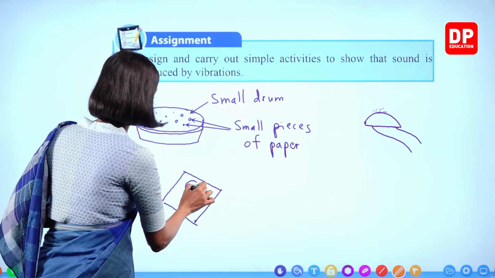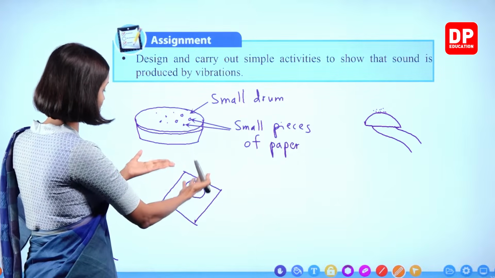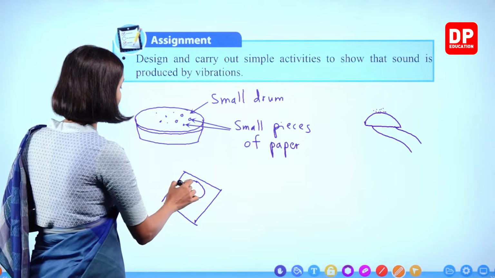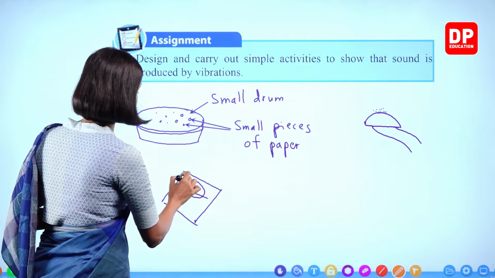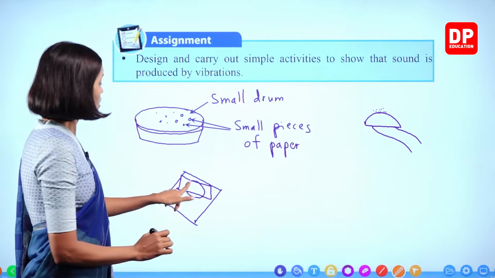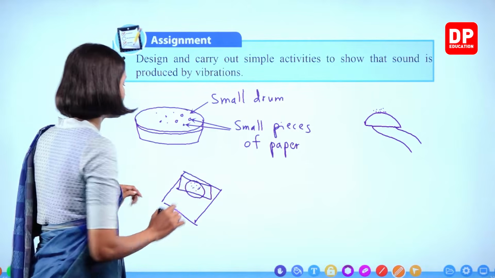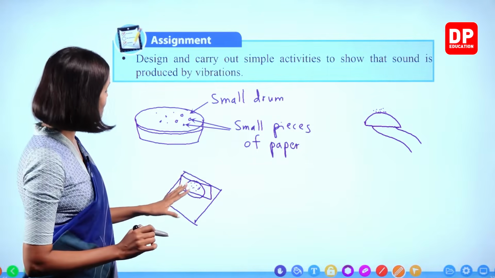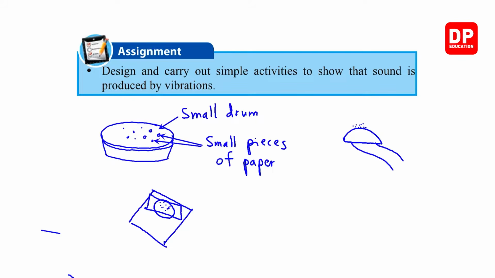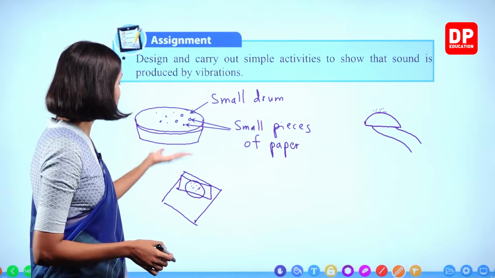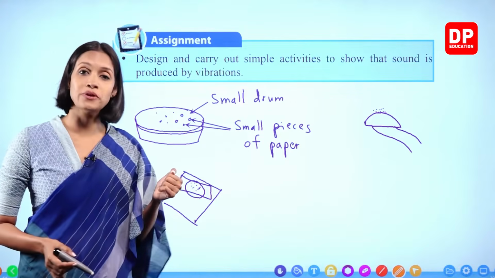You have to keep the radio like this, as if its speaker is turned up, and then you place a piece of paper on the speaker and then place tiny rice-like balls on the paper. Then what happens when electricity is supplied? So when you turn on the radio, what happened, children? These tiny balls started to vibrate.